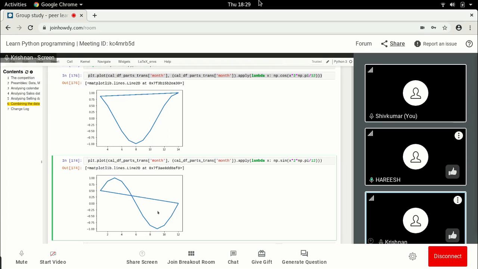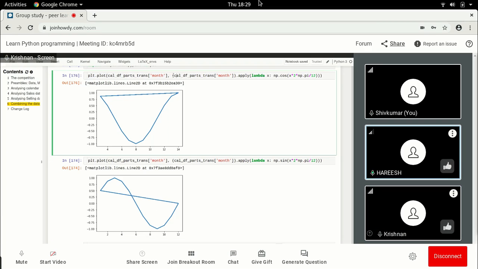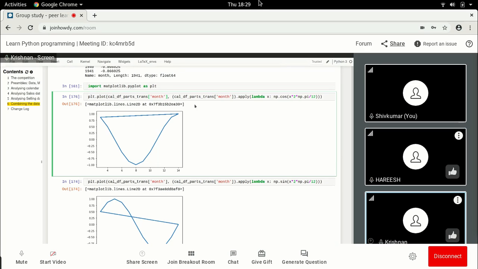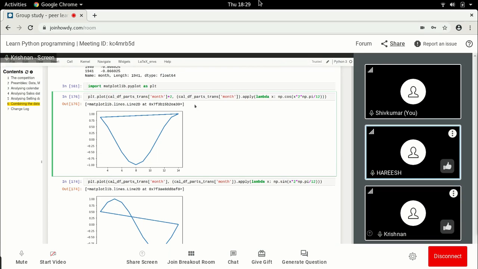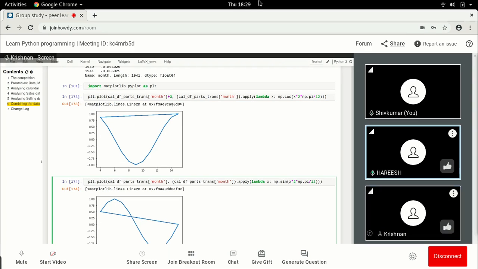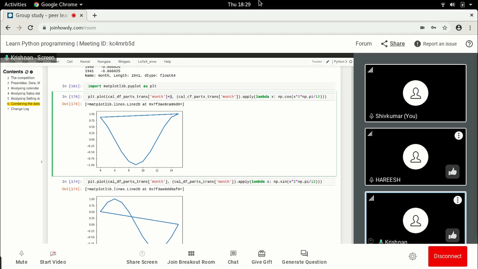If you see the cost function in line 176, we started at the 3rd month and we ended at 14. Can we add one more segment, like one more year? One more month? It starts now at 4. No, not that way. I just want to add this segment to the next year.